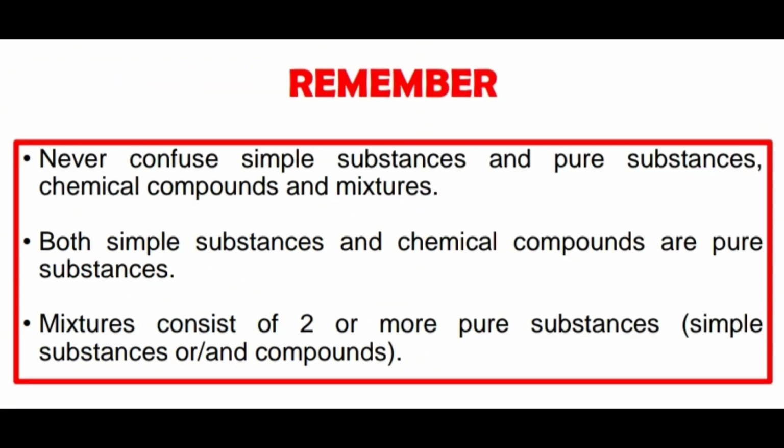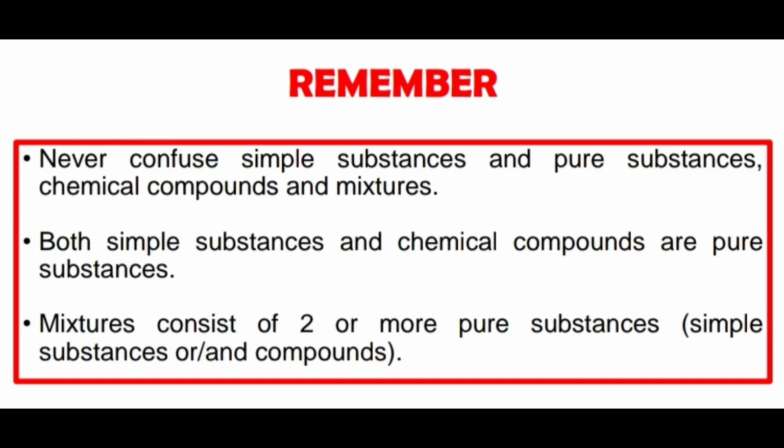You should remember that you must never confuse a simple substance and a pure substance, a chemical compound and a mixture. Because very often students make this mistake, they get confused on that. For this reason, we have to understand the difference. So, simple substances and chemical compounds are always pure substances. A mixture is such a matter which consists of two or more pure substances.